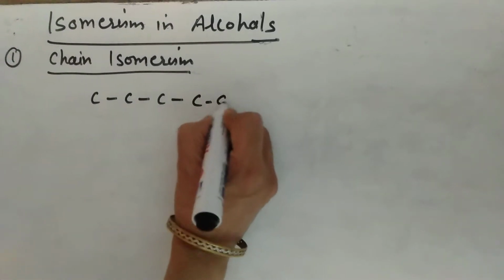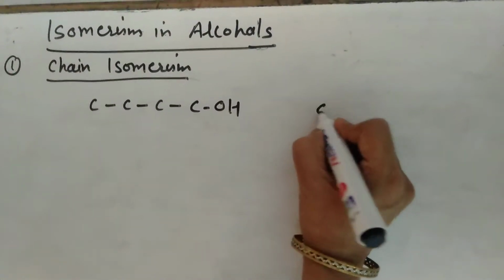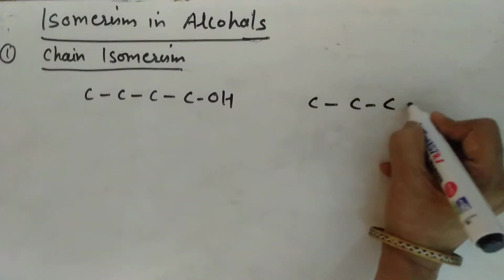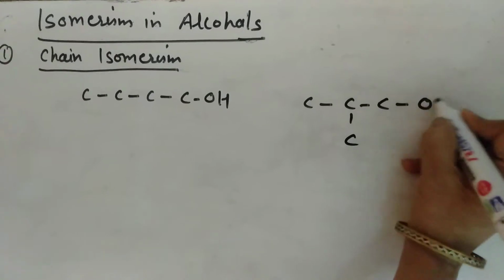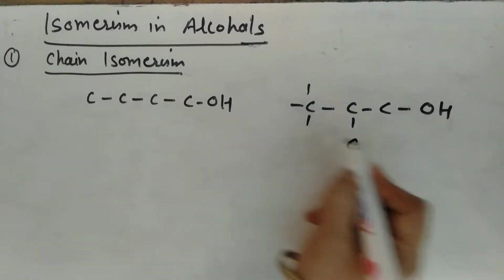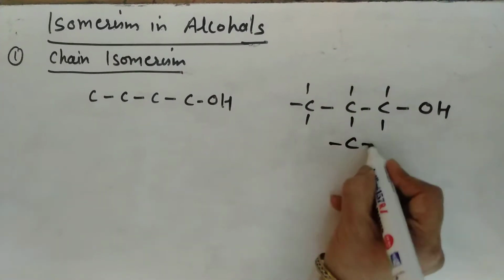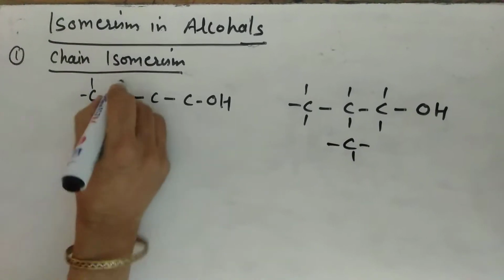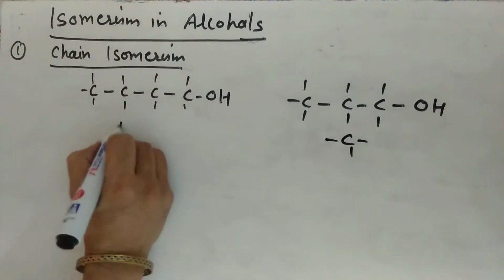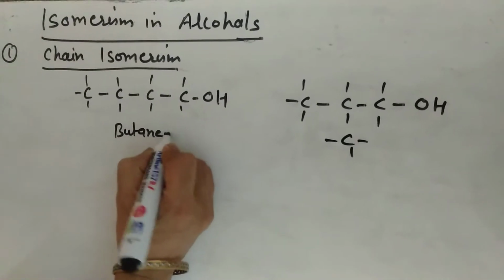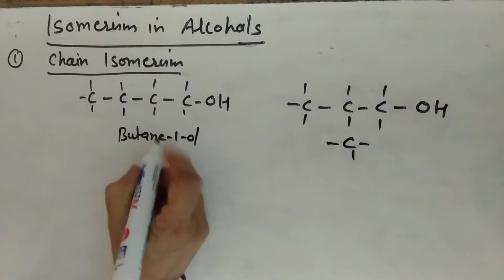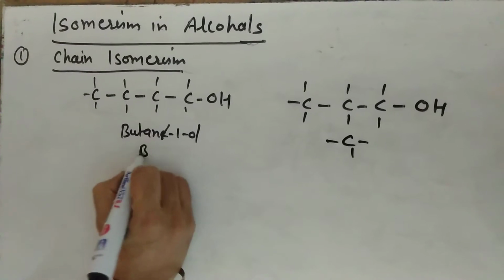For example, you can write the OH group at position 1. This is butane-1-ol, the E is removed, meaning butanol.